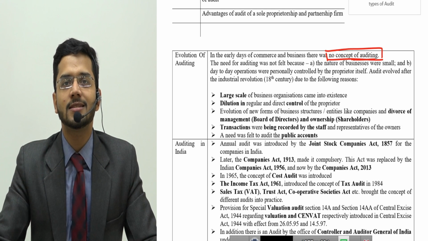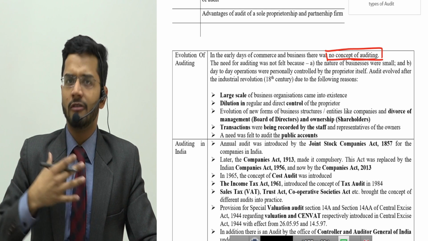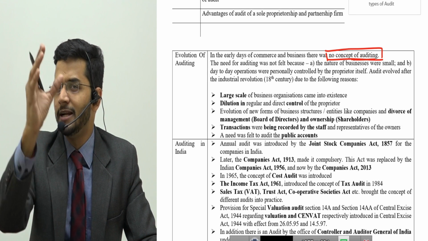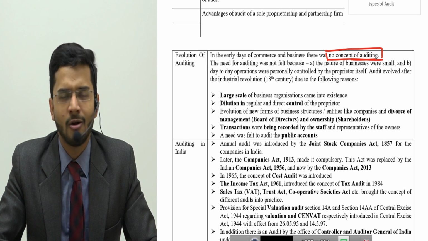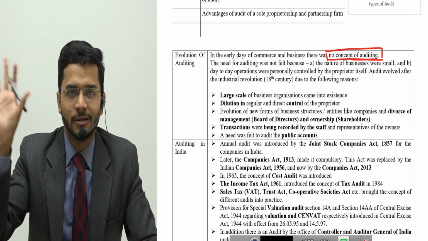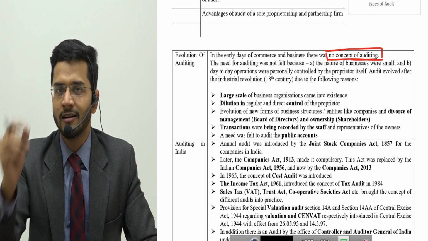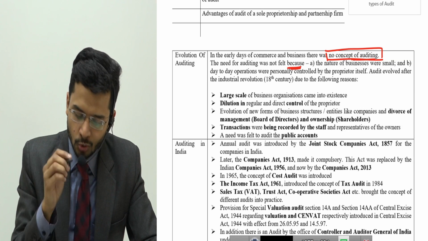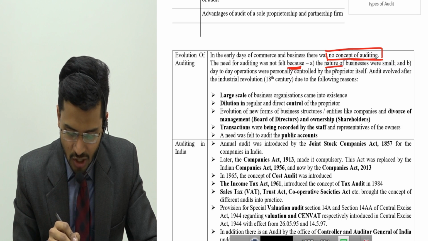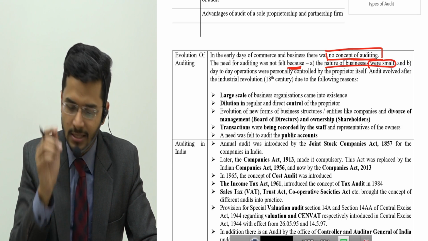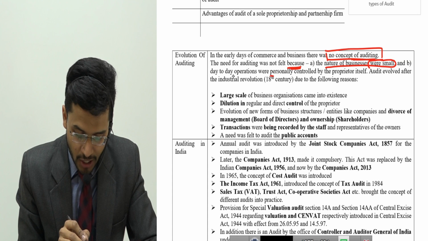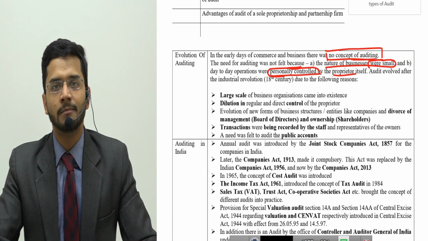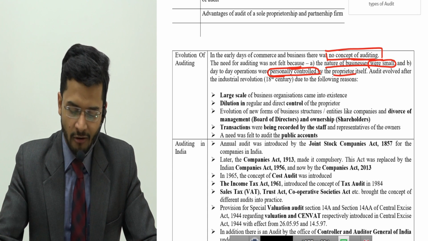In earlier days, there was no concept of auditing, because the businesses were very small. In a small business, you don't need audit, because the owner of the business is directly supervising your work, and he is directly looking at each and every expenditure incurred in the organization. So there was no need of audit. In earlier small organizations, the need of audit was not felt for two reasons. Number one, the nature of businesses was small. Secondly, day-to-day operations were personally controlled by the proprietor itself. When control was exercised by the proprietor himself, there was no need of audit.